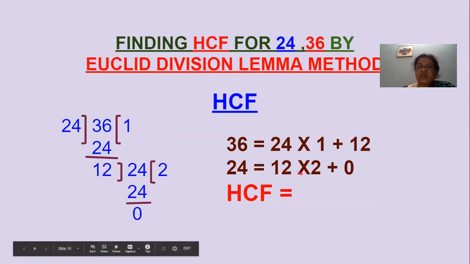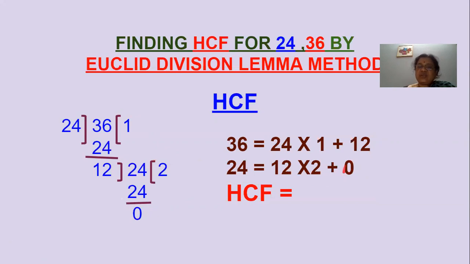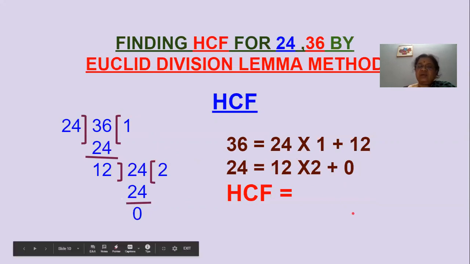See, when the remainder R becomes 0, this B will be the HCF. Here the number which is in the B position is 12. Naturally, 12 will be the HCF. Yes, this 12 is the HCF of these two numbers, and this is the Euclid division method.